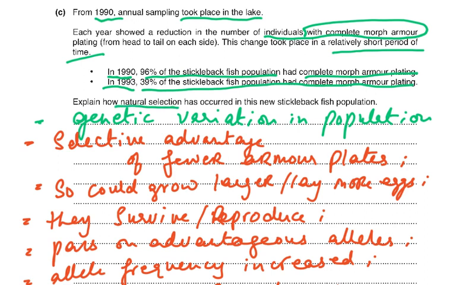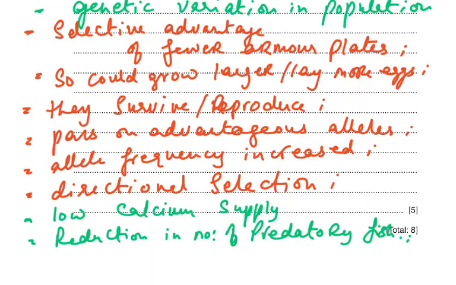And then, of course, it's a very direct question. And you know, whenever there's a direct question on natural selection, there's some points which you need to write in every question without even thinking, and has occurred in this new stickleback fish population. Number one, genetic variation in population. Number two, selective advantage. The ones which have lesser ones were at a selective advantage, so could grow larger, lay more eggs, they survive, reproduce. They survive, reproduce, pass on the advantageous alleles, allele frequency increased. This is called directional selection because one side it's moving towards one different phenotype which is being favored. Low calcium supply maybe, and a reduction in the number of predatory fish.